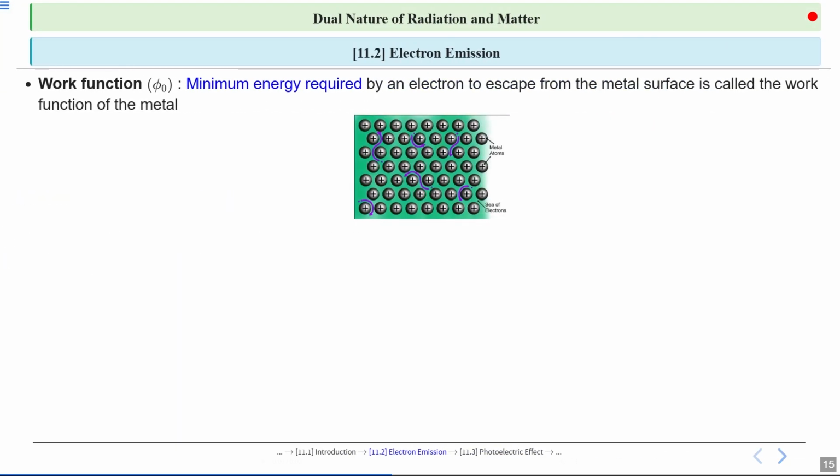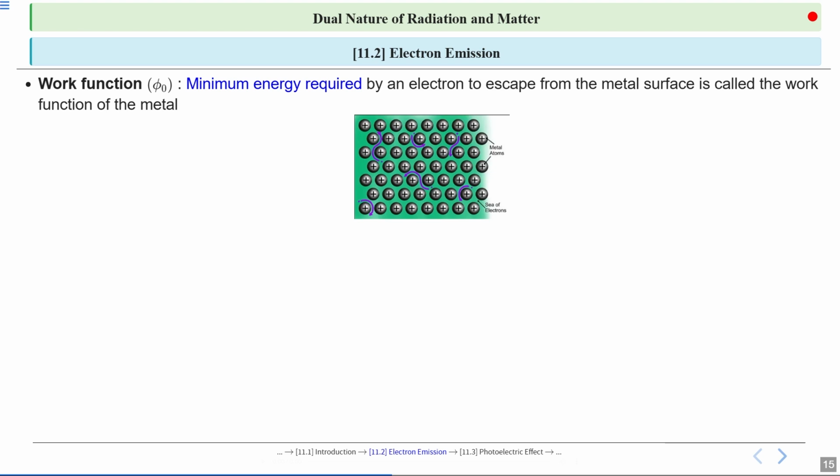Now, let's understand the concept of the work function. The work function is the minimum energy that an electron needs to escape from the surface of a metal. Think of it as the energy barrier holding electrons inside the metal.